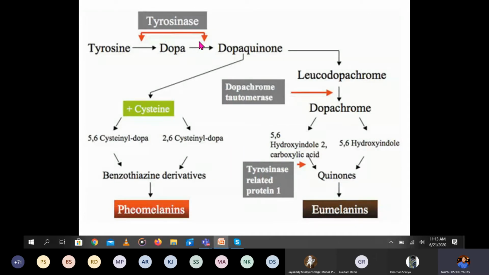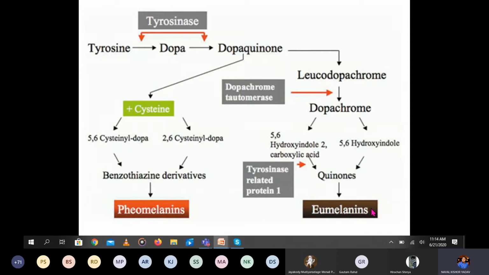Here also the tyrosinase, and later on in some places this tyrosinase will work, and these undergo tetramerization. By the tetramerization, it forms the leukodopachrome to dopachrome, and finally that is converted into the 5,6 hydroxyindole 2 carboxylic acids and 5,6 hydroxyindole, and finally that forms the quinone and is a eumelanin. There is another pathway. This is one common pathway you can see.